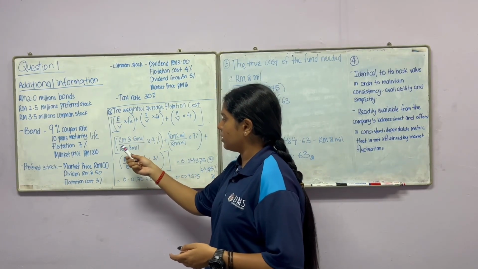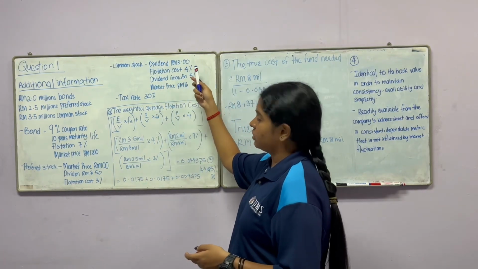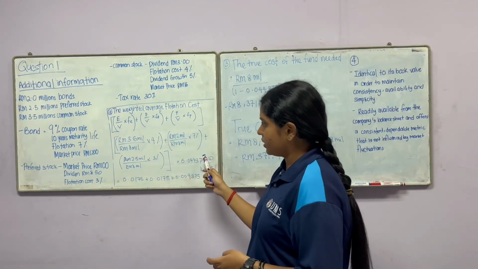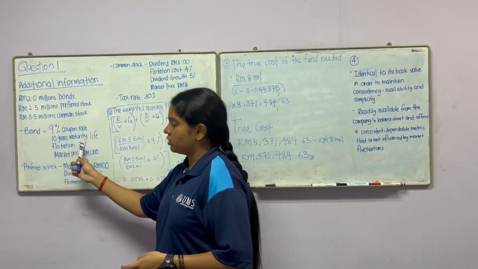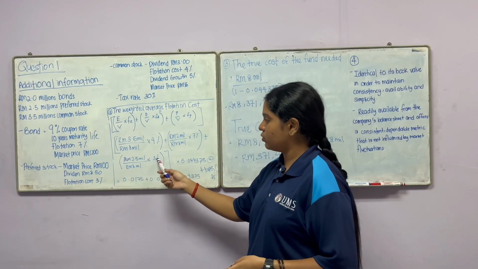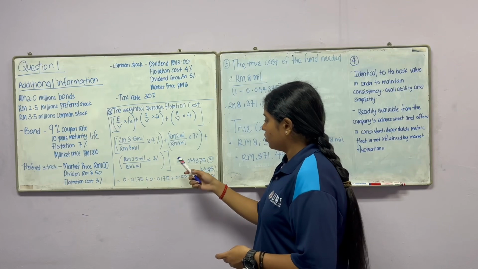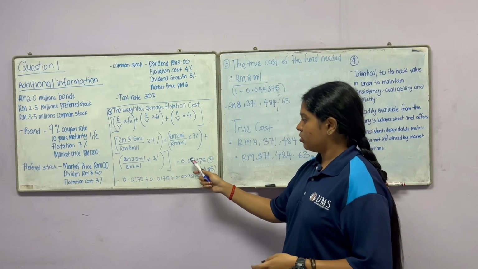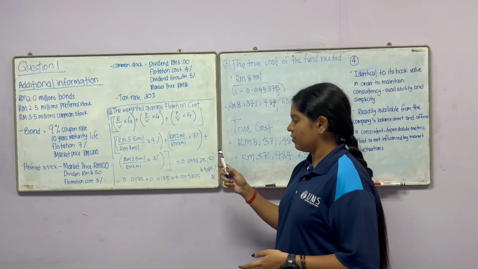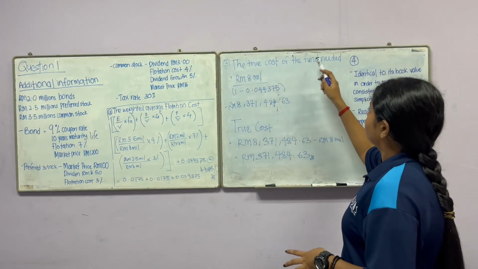3.5 million ringgit divided by 8 million times 4%, which is the common stock flotation cost, plus 2 million divided by 8 million times 7%, which is the bond flotation cost, plus 2.5 million divided by 8 million times 3%, which is the preferred stock flotation cost. So the final answer will be 0.044375, which we convert to 4.4375%.